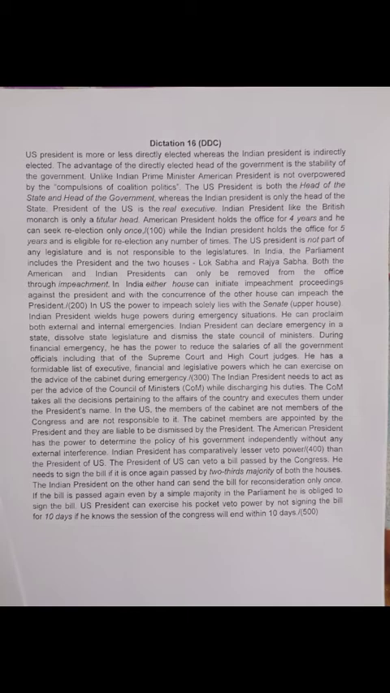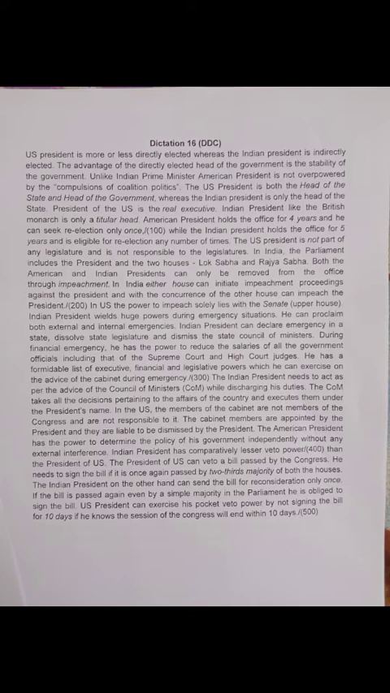The Indian President, on the other hand, can send the bill for reconsideration only once. If the bill is passed again, even by a simple majority in the Parliament, he is obliged to sign the bill. US President can exercise his pocket veto power by not signing the bill for 10 days if he knows the session of the Congress will end within 10 days.